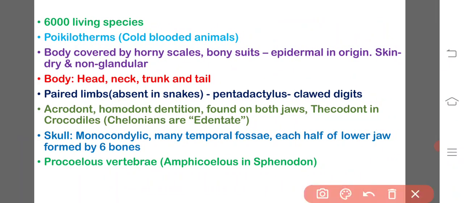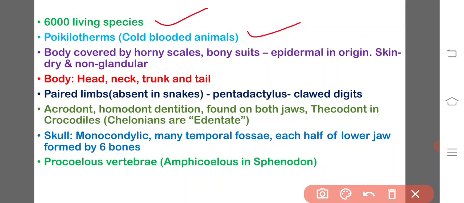There are about 6,000 living species, and these are all poikilotherms or cold-blooded animals. Poikilotherms are those animals which modify their body temperature in accordance with the environmental temperature in which they are living.